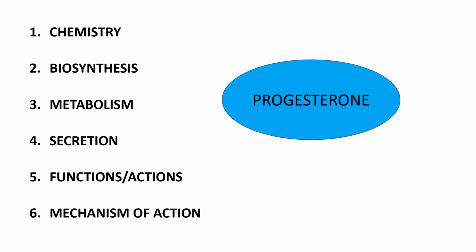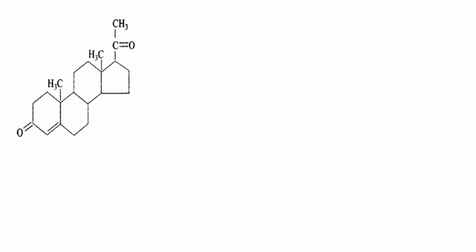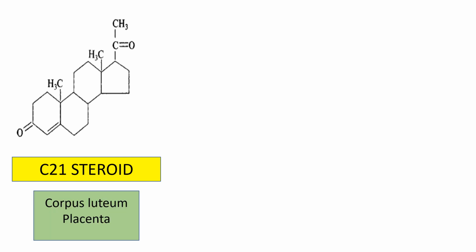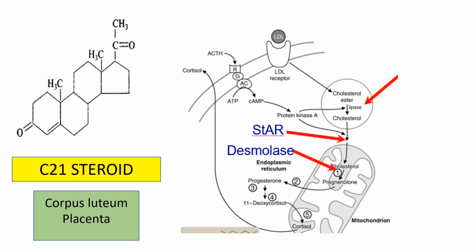Now it is time to discuss the hormone progesterone, the next hormone, under all these six headings: structure and synthesis, secretion and metabolism, functions and mechanism of action. Progesterone is a C21 steroid, and it is secreted from the corpus luteum, and also from the placenta. It is an important intermediate of steroid biosynthesis.